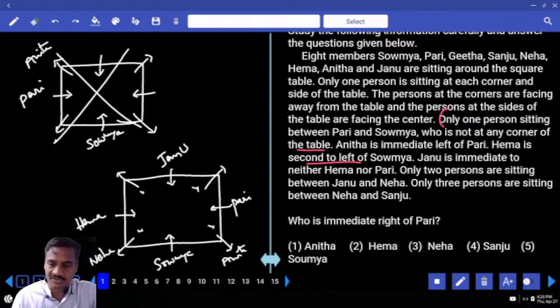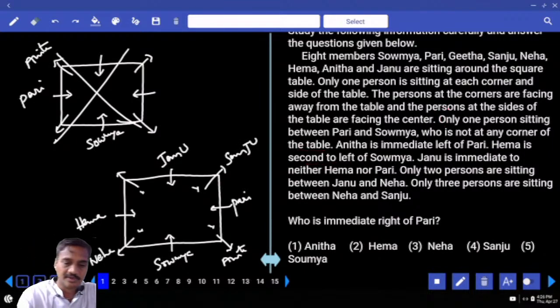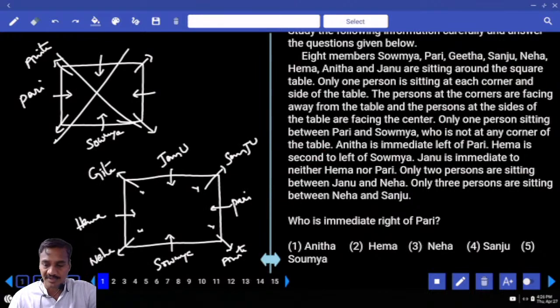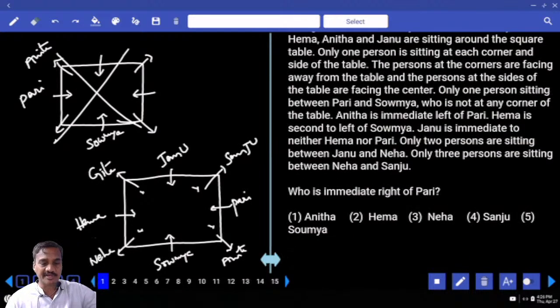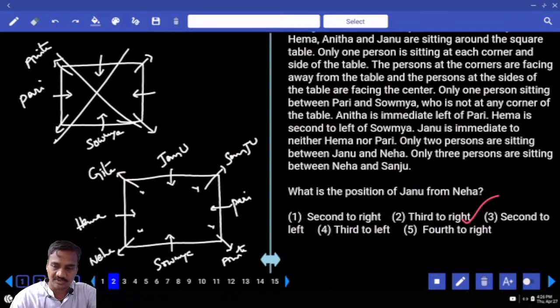Now with Neha here, three persons between Neha and Sanju, so Sanju must be at this place. And the person who is left over is Geeta, so Geeta must be at this place. Done? Then according to this, who is to the immediate right of Pari? Pari is at the center, and Sanju is to the immediate right, that is the choice for question number 1. And what is the position of Janu from Neha? Janu from Neha is third to the right, that is the choice for question number 2.